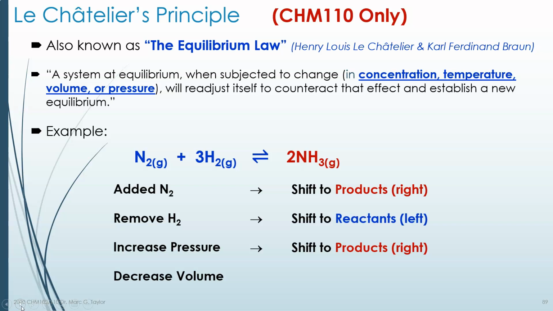Likewise, decreasing the volume does the same thing as increasing the pressure. If we haven't learned about that already, when you get to gas laws, you'll hear about a law called Boyle's law, which says when pressure is increased, volume decreases. Think of it as squeezing a container tighter. That increases the pressure. So decreasing the volume of the container will necessarily increase the pressure. So decreasing volume and increasing pressure will do the same thing. They will always favor the side with less gas. So this will also favor a shift to make more products, because 2 moles of ammonia take up less space than 1 mole of nitrogen plus 3 moles of hydrogen gas.